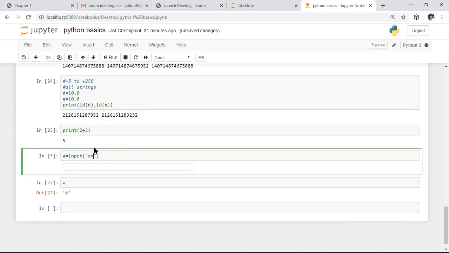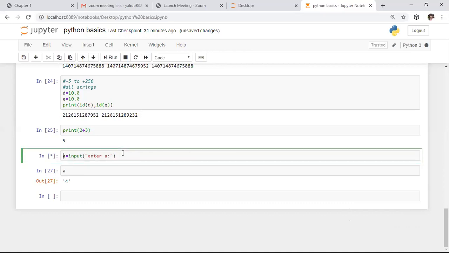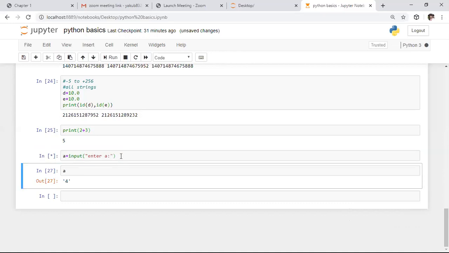Here I want to write some text like enter A. After this, I am executing this portion. While executing this portion, previously we did not enter the A value, so it will create an infinite loop. While executing this cell, it will return this star symbol, which means it is still running. Whereas here you will get a full kernel.